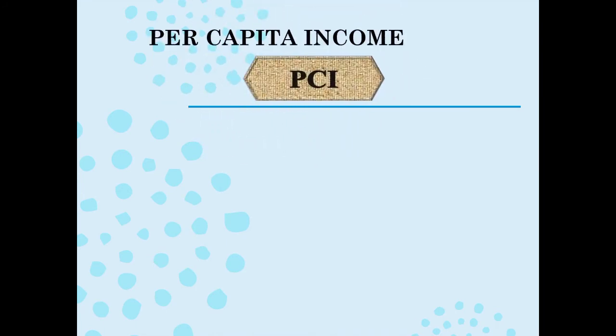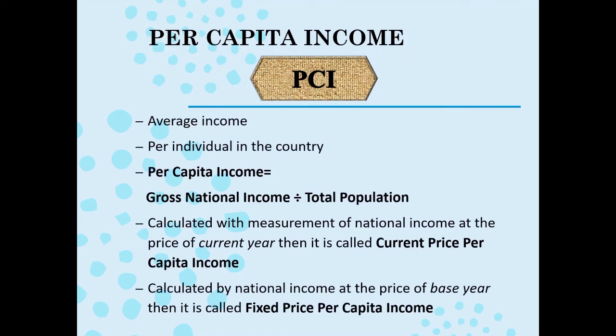Now moving on further, the per capita income. Well, the per capita income is the average income per individual in a country, which means suppose there are 60,000 crores of income in a country and the population of the country is 2 crores, then the per capita income, for each and every person in that country, means each and every person will get 30,000 rupees for a year, and that is the per capita income.